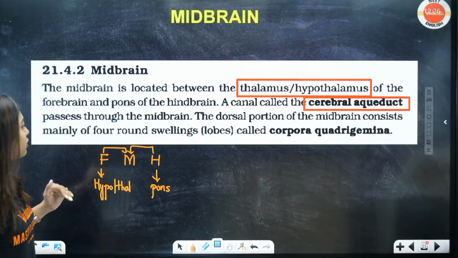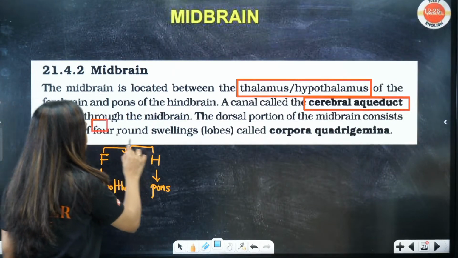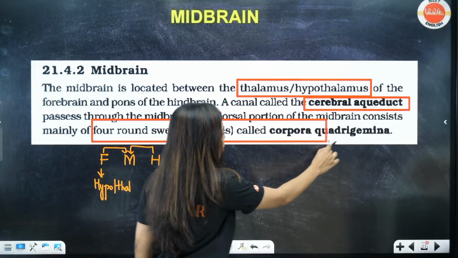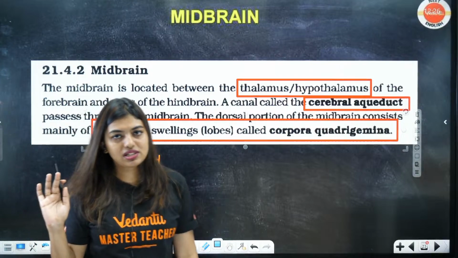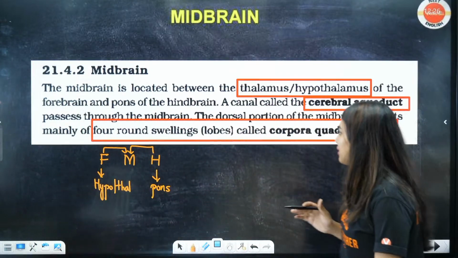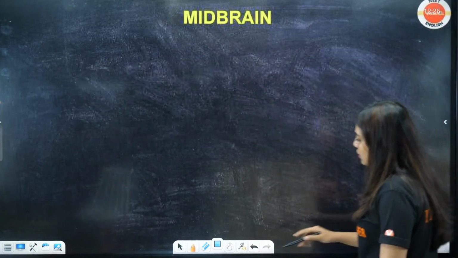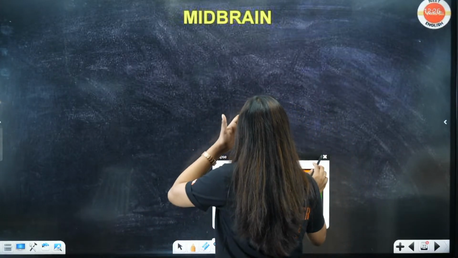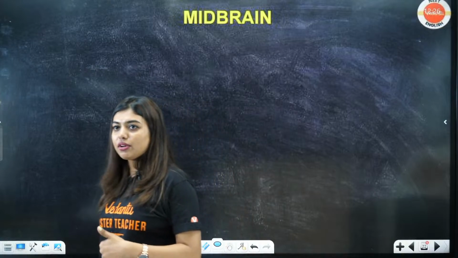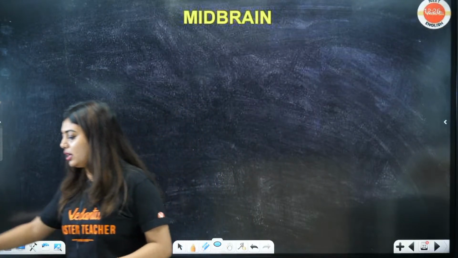The dorsal portion of the midbrain consists mainly of four round swellings, called corpora quadrigemina. To be frank, you only have to know this, but whenever we teach we always teach a little extra because otherwise there will be no connection, students. NCERT doesn't have to have connection, but we teachers have to. Yes or no?